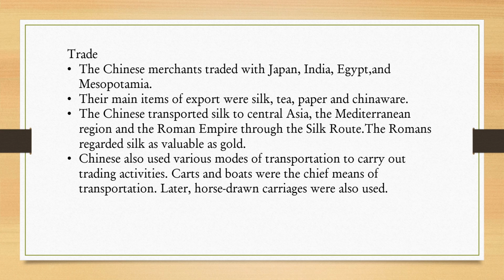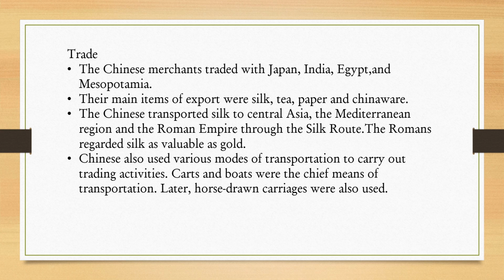The Romans regarded silk as valuable as gold. Chinese also used various modes of transportation to carry out trading activities. Carts and boats were the chief means of transportation. Later, horse-drawn carriages were also used.